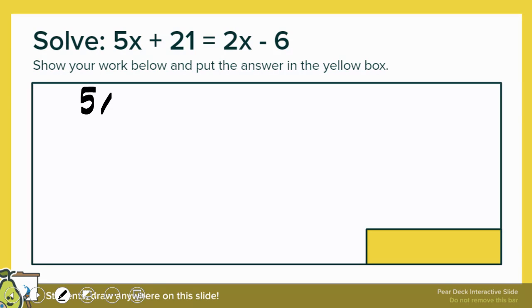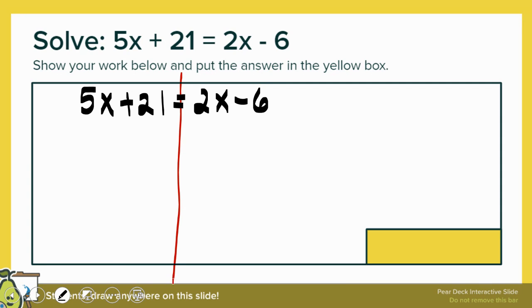So I'm going to write 5x plus 21 equals 2x minus 6. All right, so remember what we do. We always draw that line on the equal sign. So that's the first thing we're going to do.